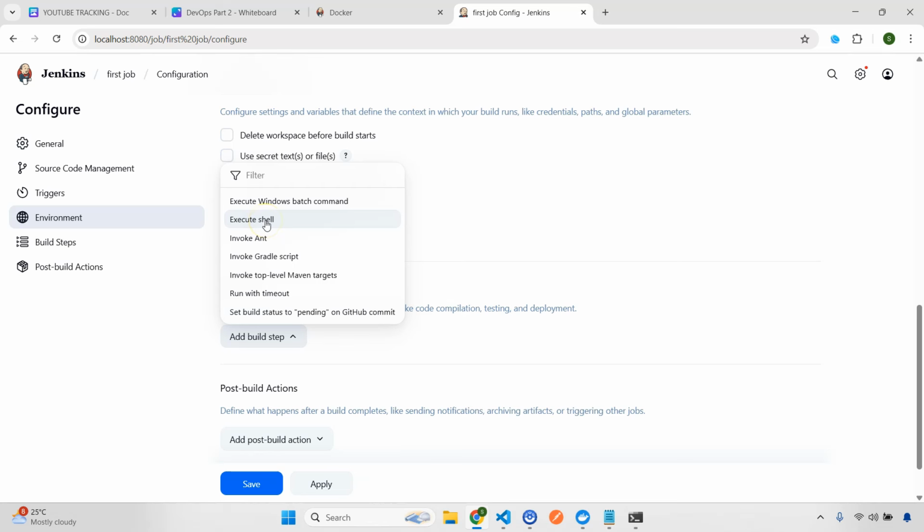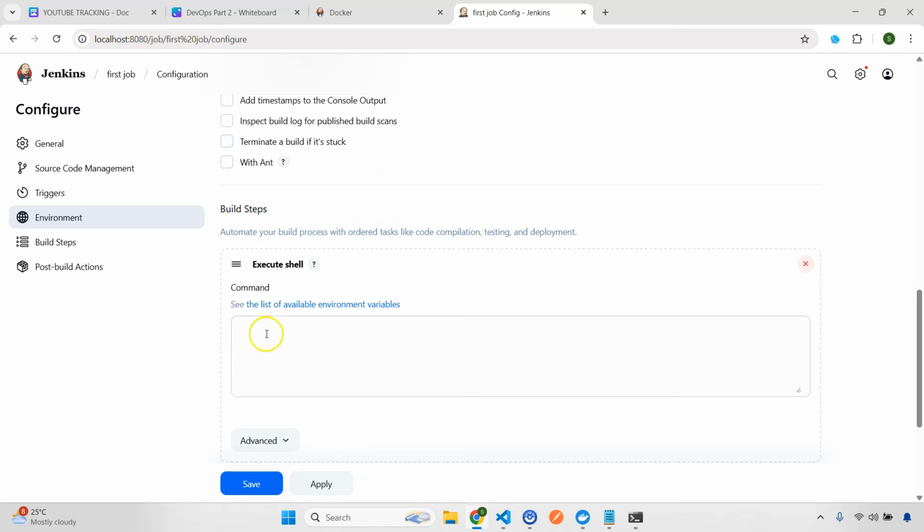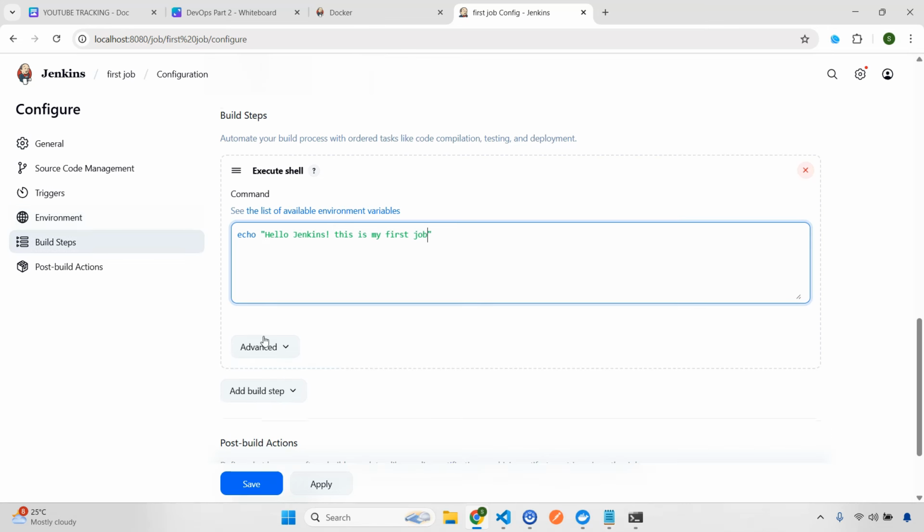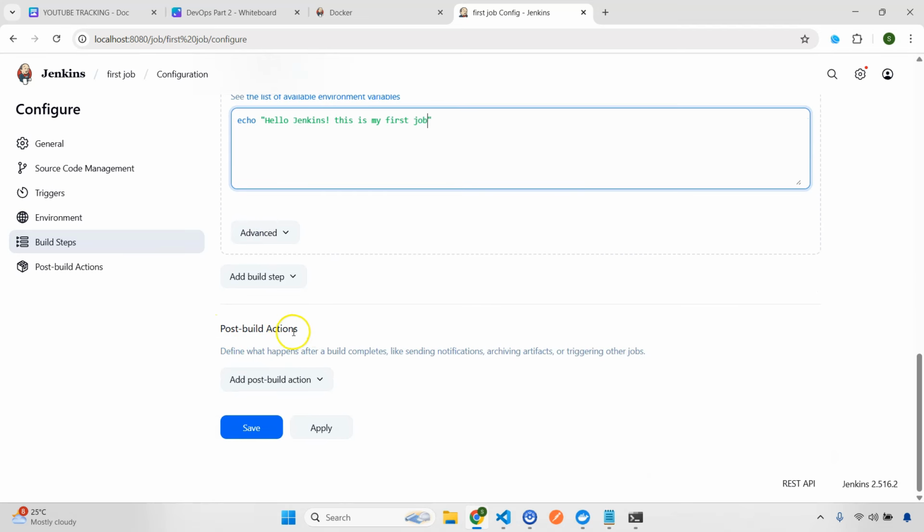And here I'm going to select this, and then I'm going to give a command. So let's give an echo, and maybe I'll do hello Jenkins, this is my first job, that's it. And now for post build action, also ignore.